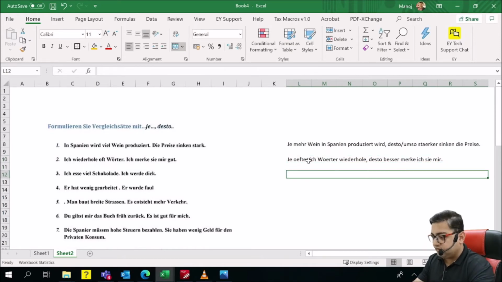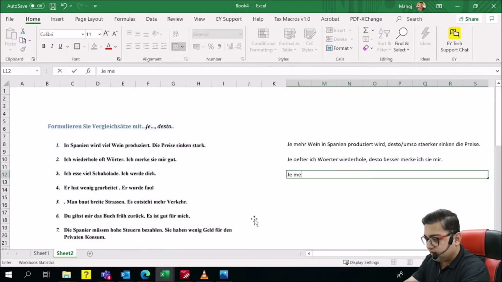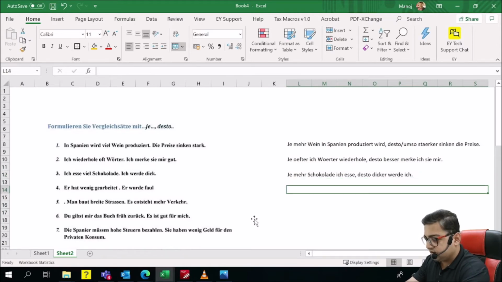Je, comparative, subject, verb in the end; desto, comparative, verb, subject, object. Ich esse viel Schokolade, ich werde dick. Je mehr Schokolade ich esse, desto dicker werde ich.